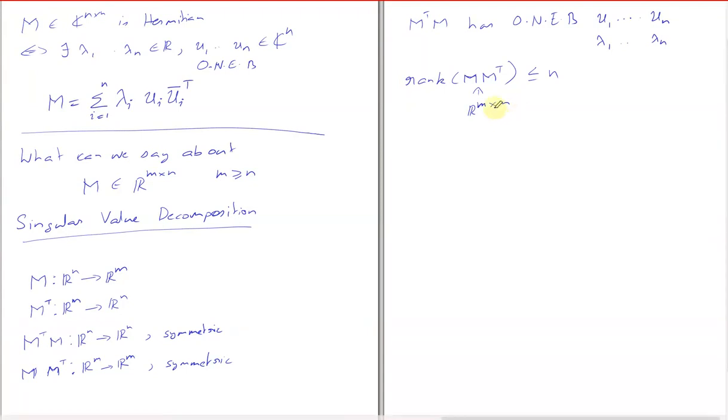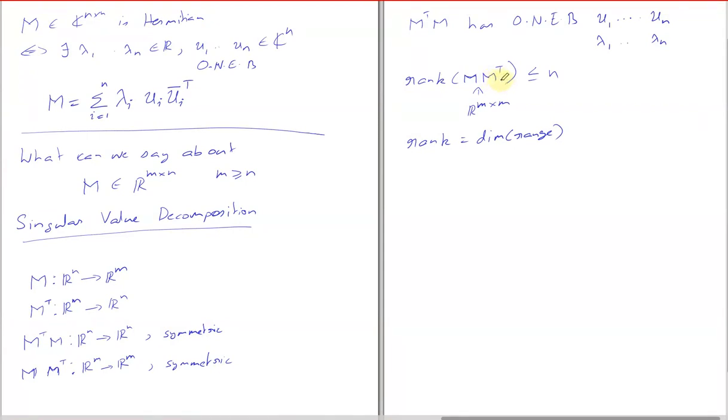Okay. So do you know the fact that the rank of a matrix is equal to the dimension of the range? Yes, sir. Now the rank of the columns of M transpose is going to be at most n, right? At most n of them can be linearly independent.